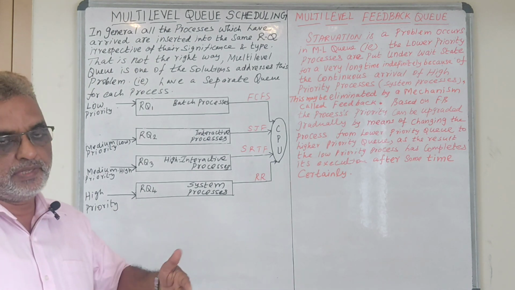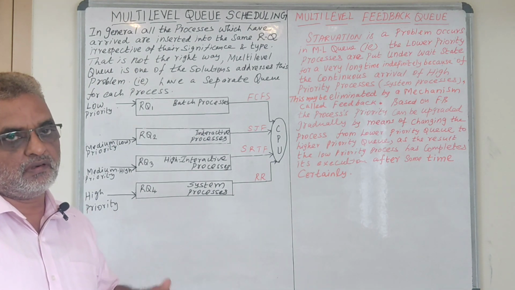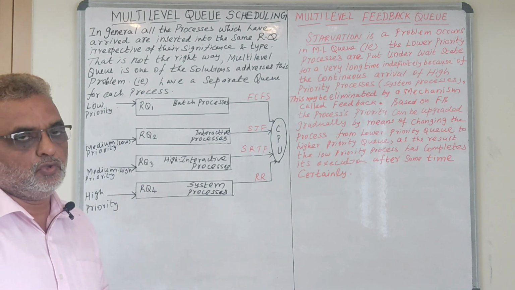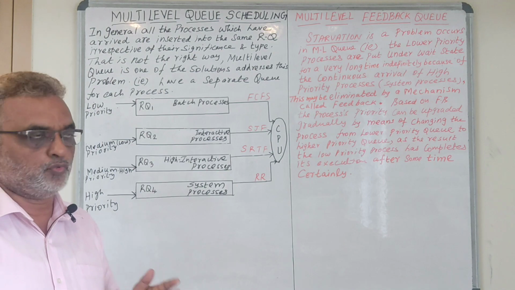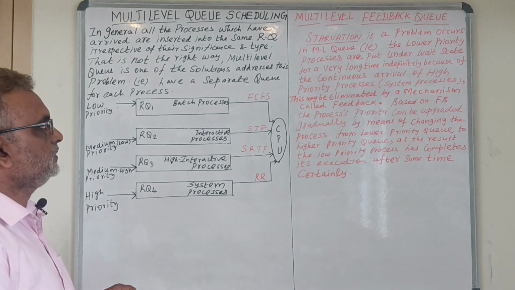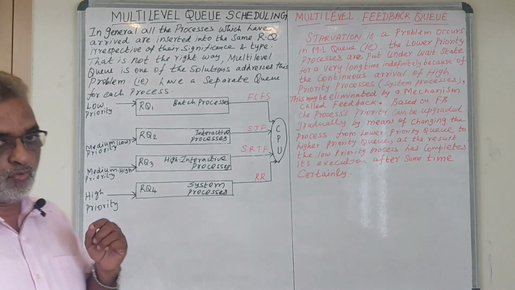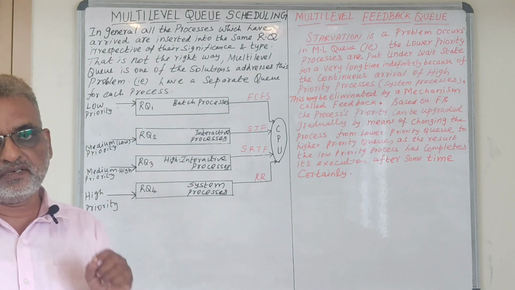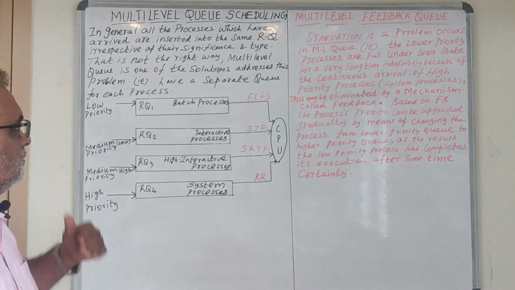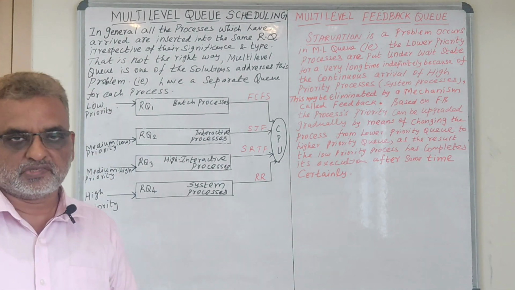The processes may be of any type or their importance may differ, but we are using only the same type of queue. This is not the right way. So multi-level queue is one of the solutions which addresses this problem. So have a separate queue for the different types of processes.